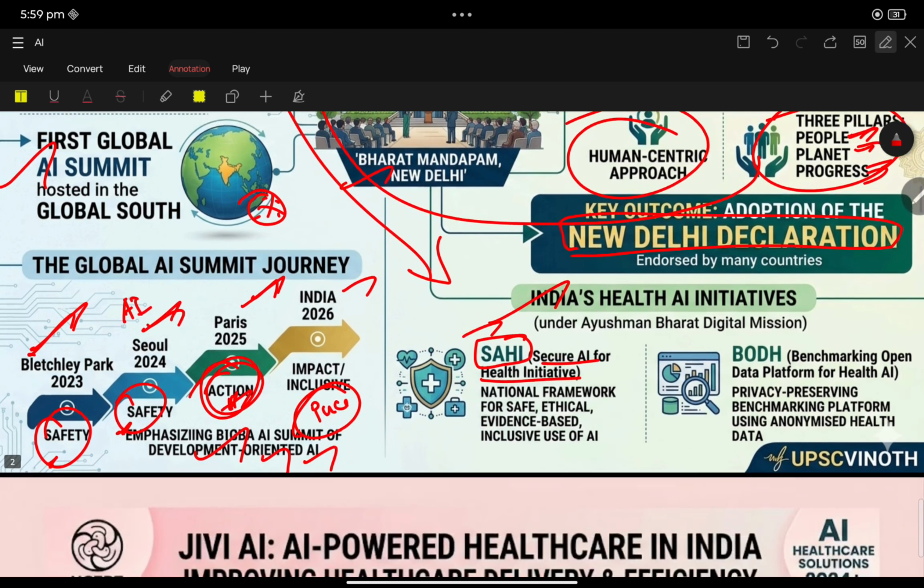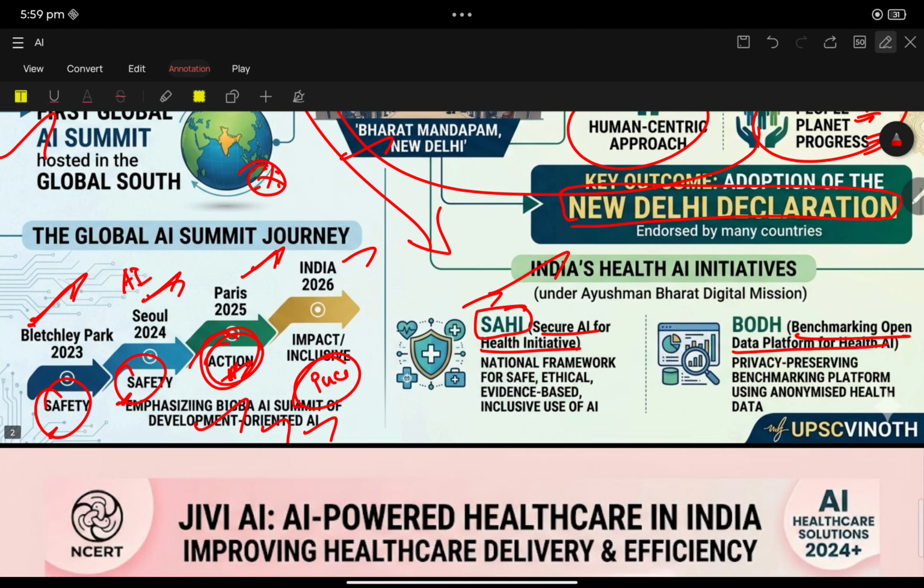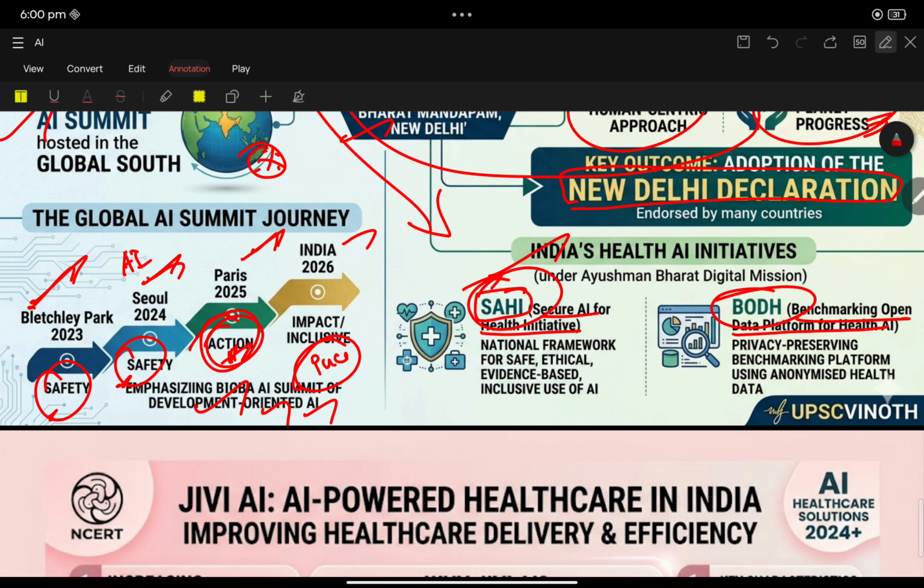And then BOARD, the benchmark open data platform for health AI. Both SAHI and BOARD are related to the Ayushman Bharat Digital Mission, that means the health sector.